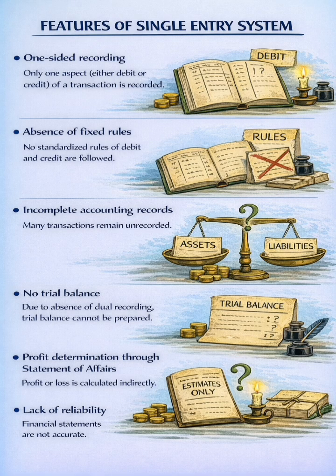Features of single entry system. One-sided recording. Only one aspect, either debit or credit, of a transaction is recorded. Absence of fixed rules. No standardized rules of debit and credit are followed. Incomplete accounting records. Many transactions remain unrecorded. No trial balance. Due to absence of dual recording, trial balance cannot be prepared. Profit determination through statement of affairs. Profit or loss is calculated indirectly. Lack of reliability. Financial statements are not accurate.